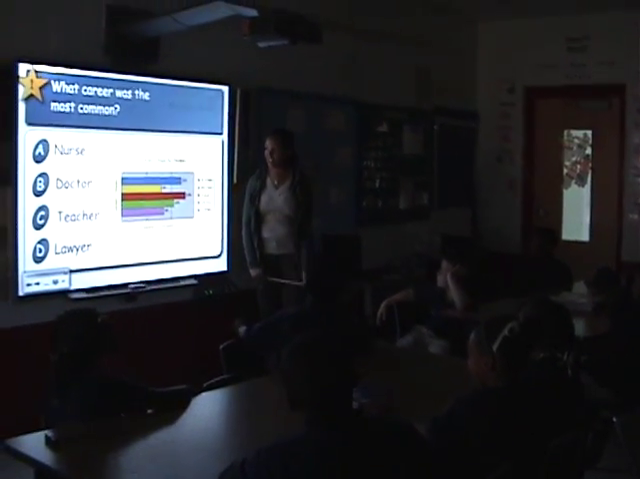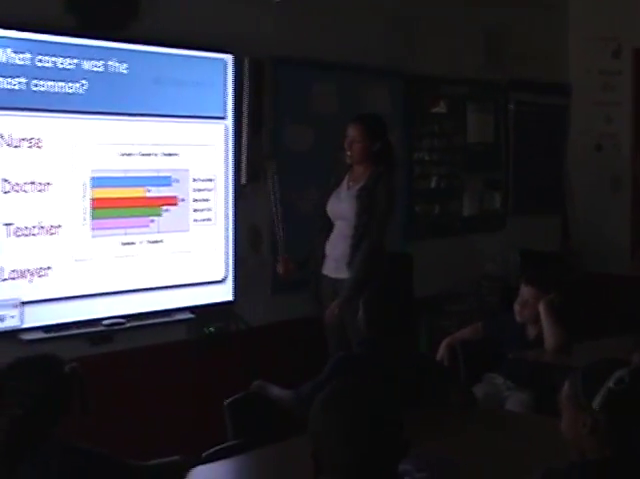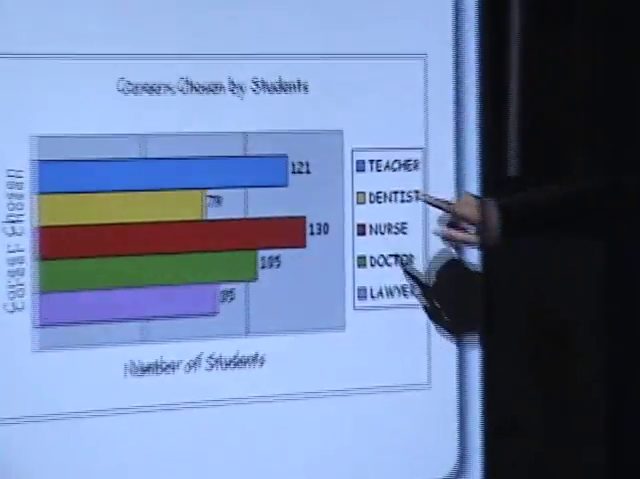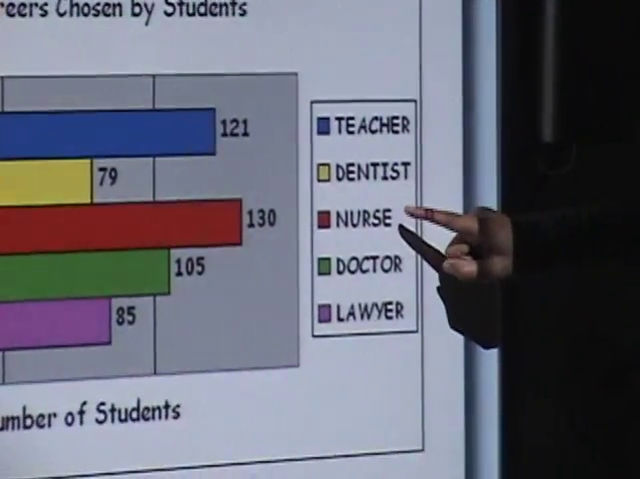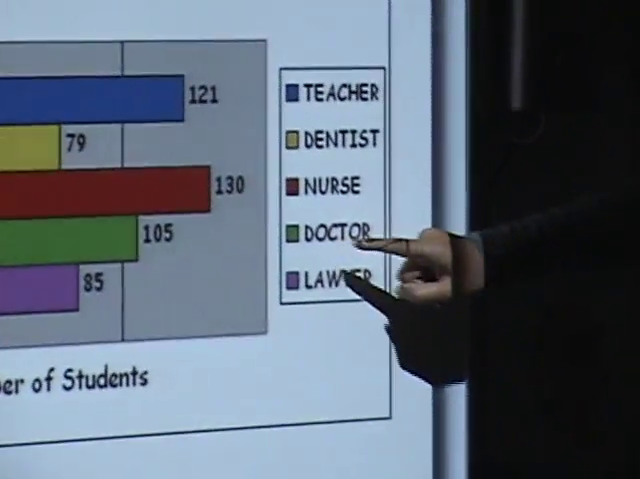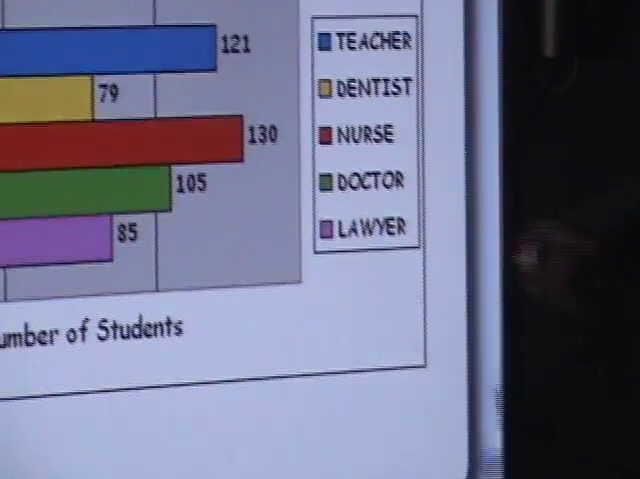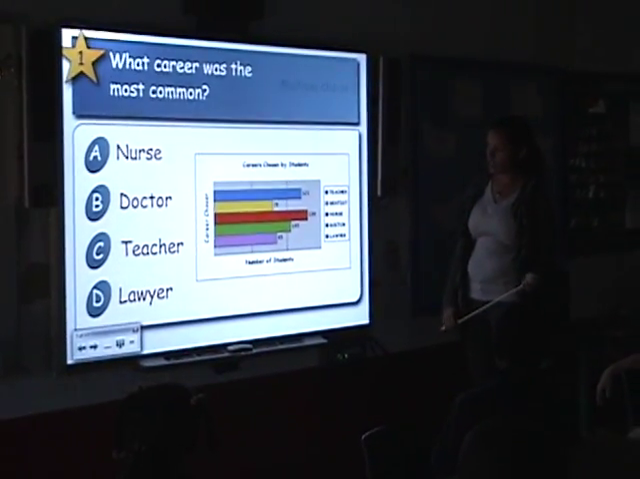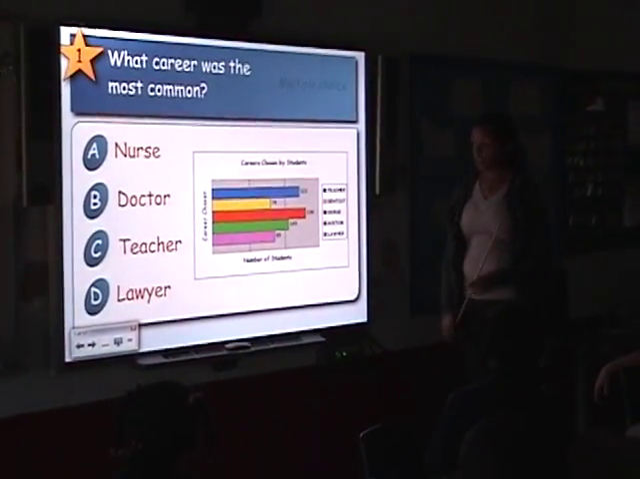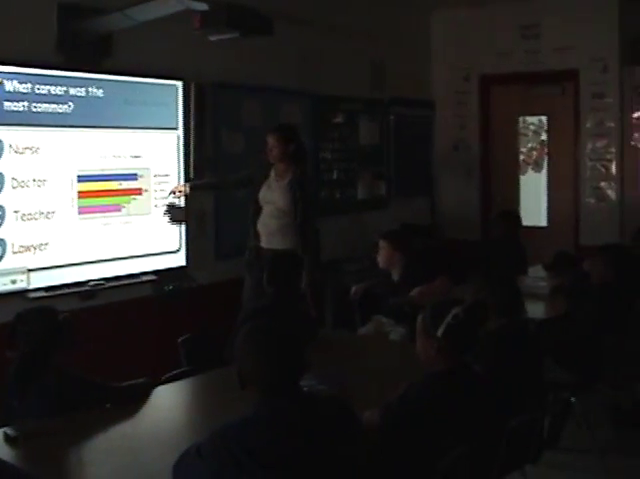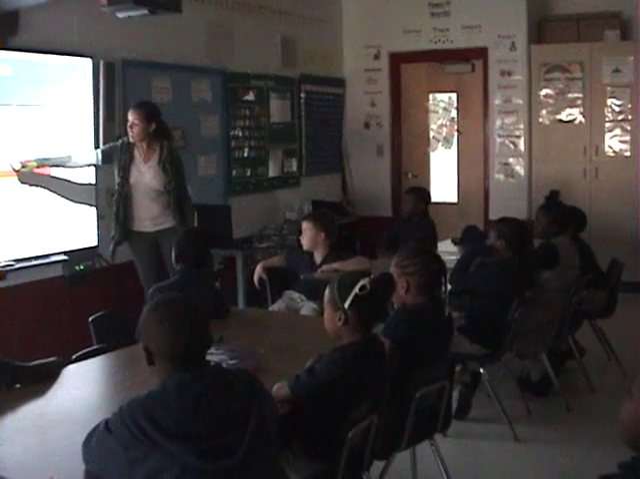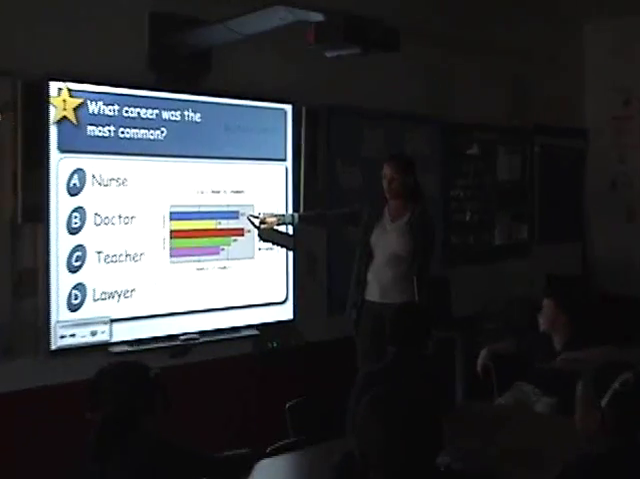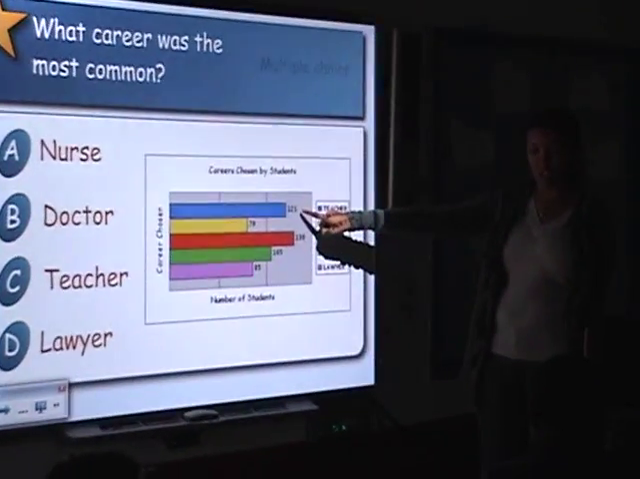Very good. Okay, so I want y'all to look at this chart, and this chart has a key that tells you that teachers are blue, dentists are yellow, nurses are red, doctors are green, and lawyers are purple. So this chart is information about what students want to be when they grow up. So to read this chart, for a teacher, you would come and find the blue, and then you would come across and find the number, 121. So 121 students want to be teachers.